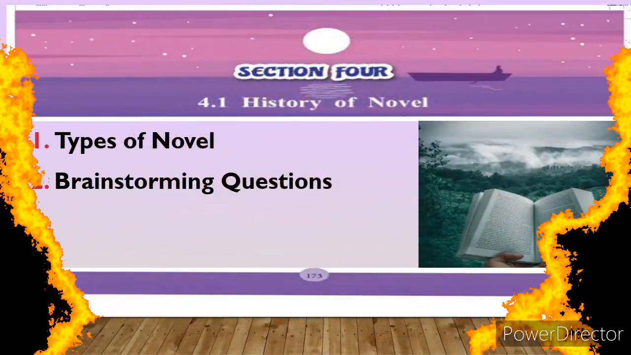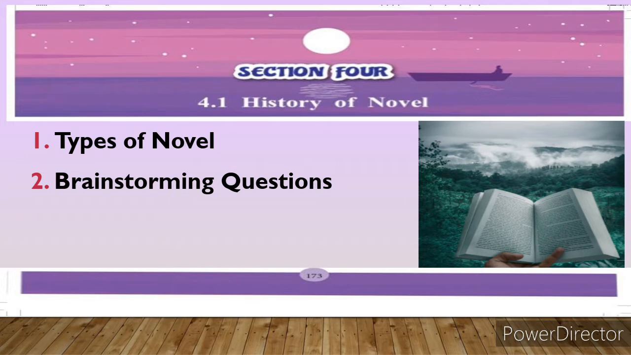Now come to the last topic of this chapter, that is types of novel, which is listed in the slide that we are going to do today. There are like 14 types of novels, so we will complete that first. Those 14 types of novel were written from the 18th to the 20th century, so that is very important. Later on we are going to see brainstorming questions, page number 177, so we will solve that brainstorming question.